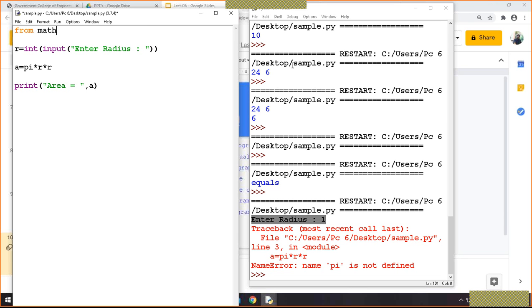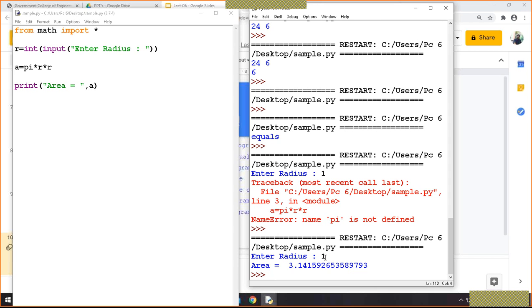Getting this? Because we have entered the value of radius as 1, whatever the value of pi is, actually we know only 3.14, but you can see here how many digits there are after this. So this is the area. Getting this?